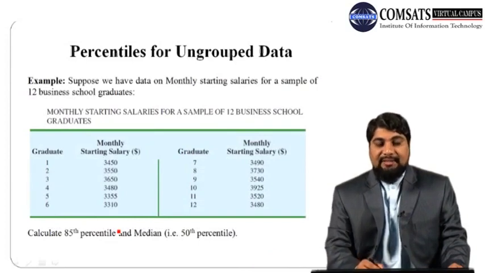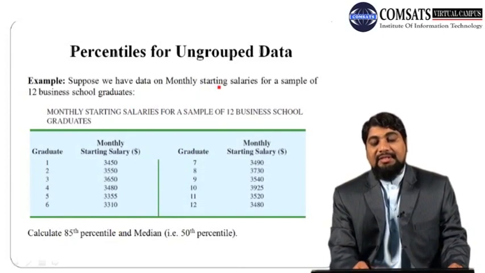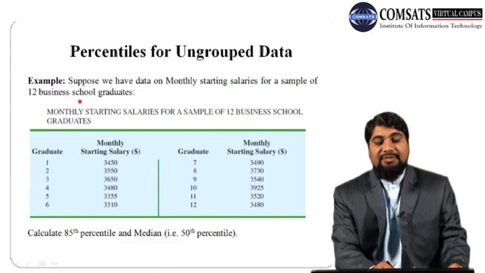Let us consider an example in order to explain it. Suppose we have data on monthly starting salaries for a sample of 12 business school graduates.